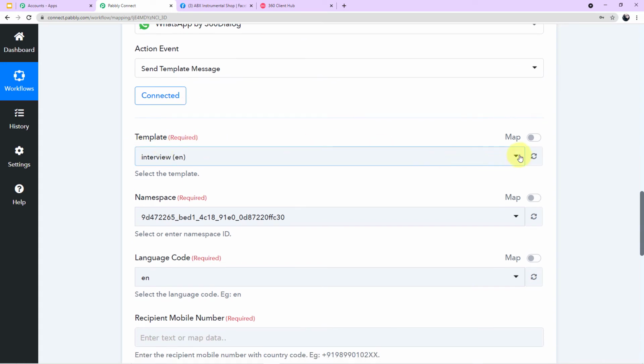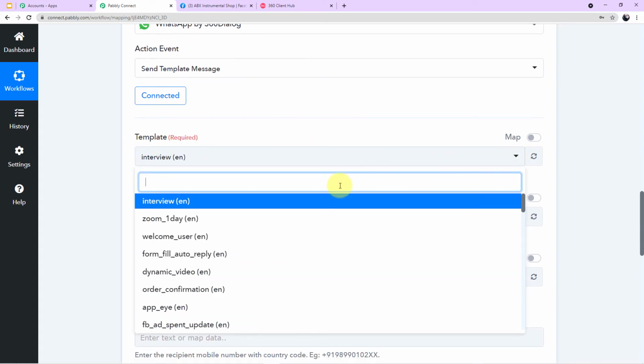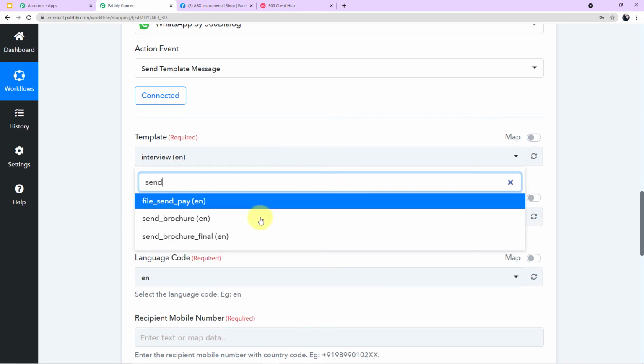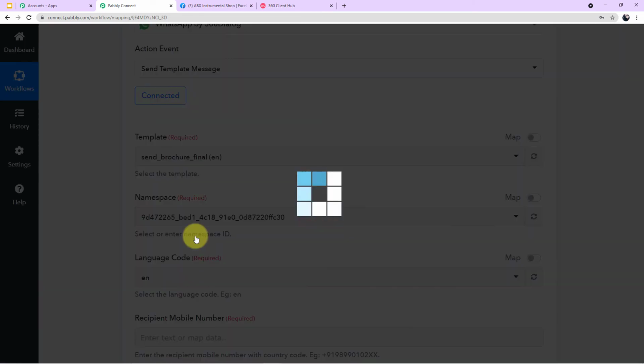I'll come to the template section. I'll click this arrow and I'll search for the particular template. Okay, here is the template, send brochure final. I'll simply click on this and I'll map the template. Let it load for a second.